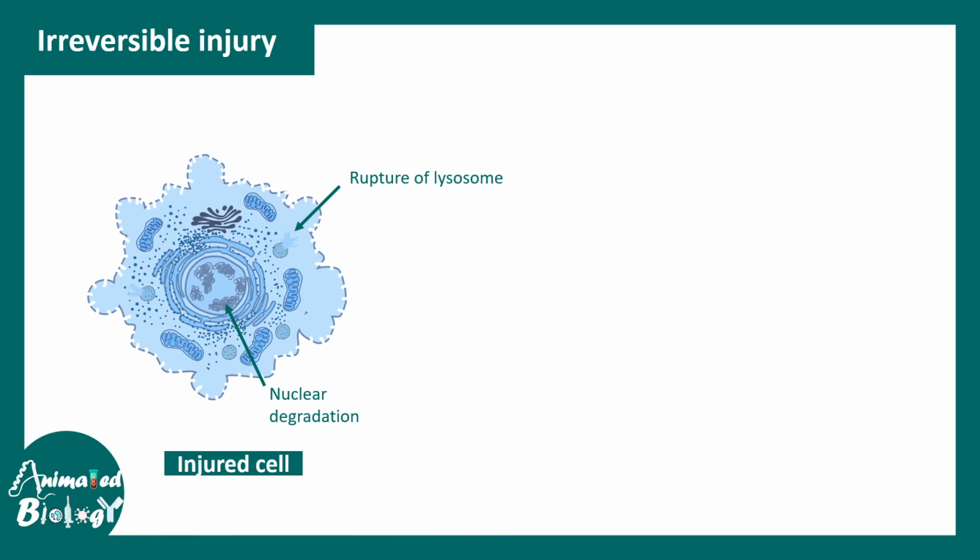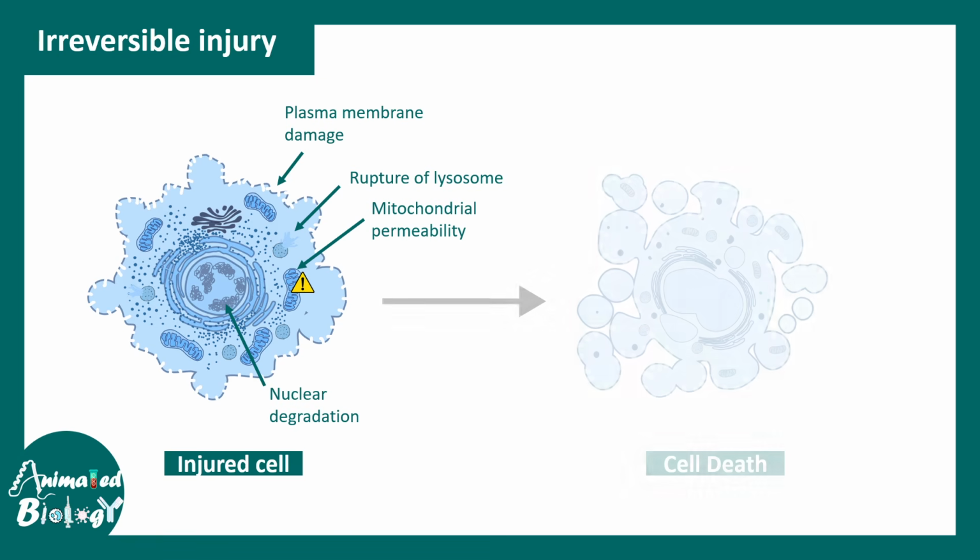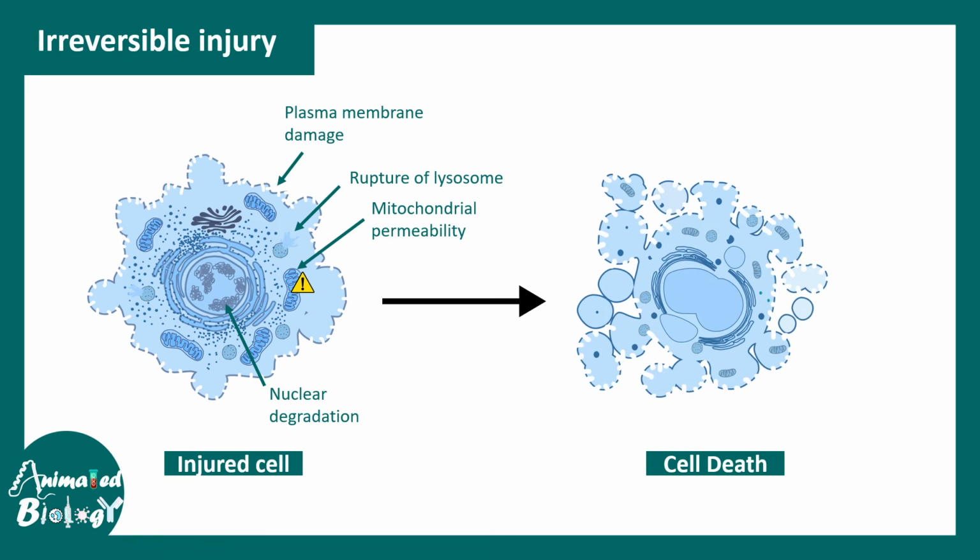There is rupture of lysosomes, that means leakage of acid hydrolases into the cytosol. There is plasma membrane damage, there is mitochondrial permeability problems, membrane potential is lost, ATP production is compromised, and all that possibly leads to cell death, like apoptosis or necrosis. So the membrane integrity could also get compromised, and that might lead to cell death.